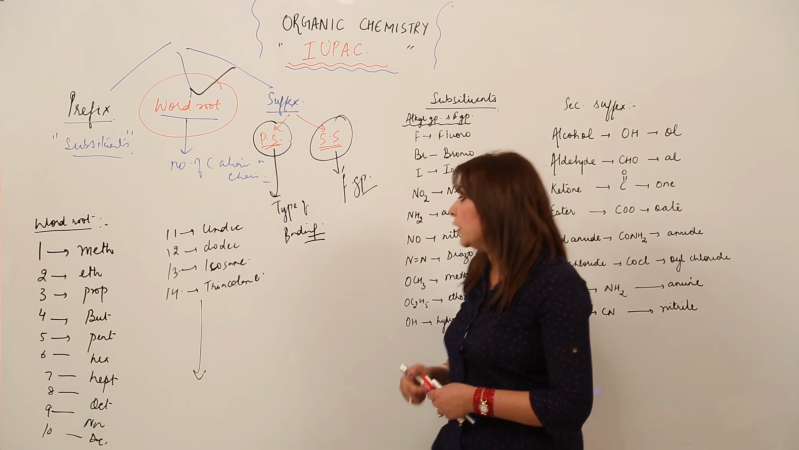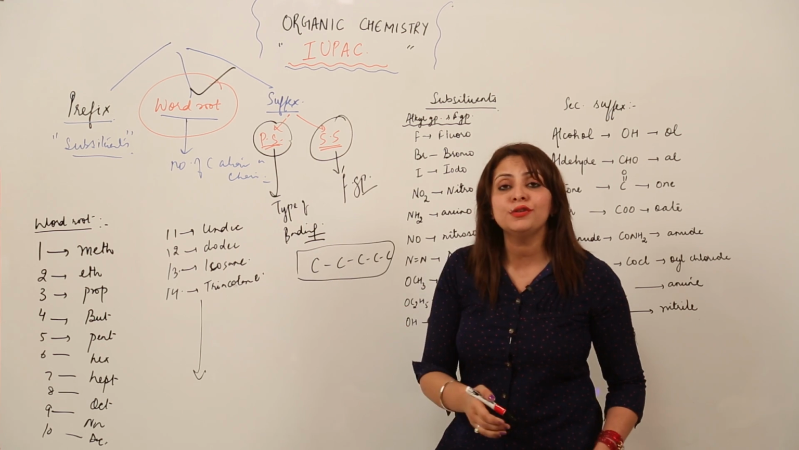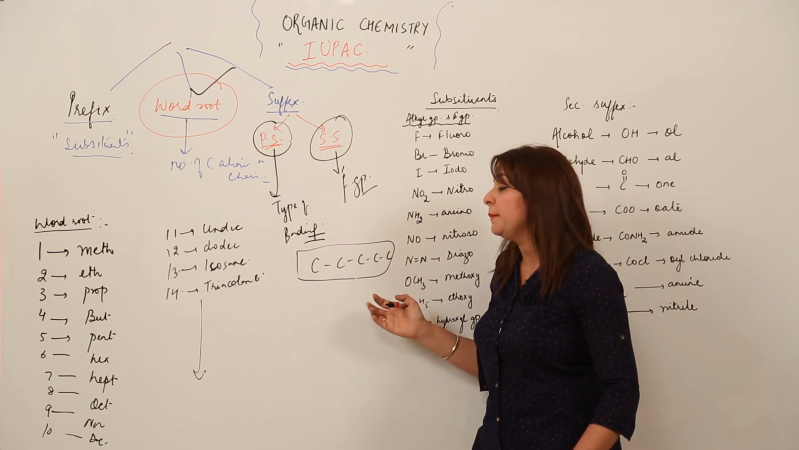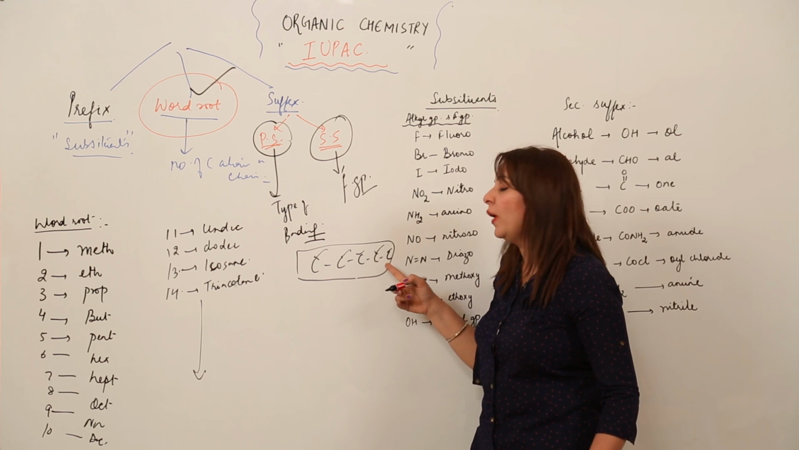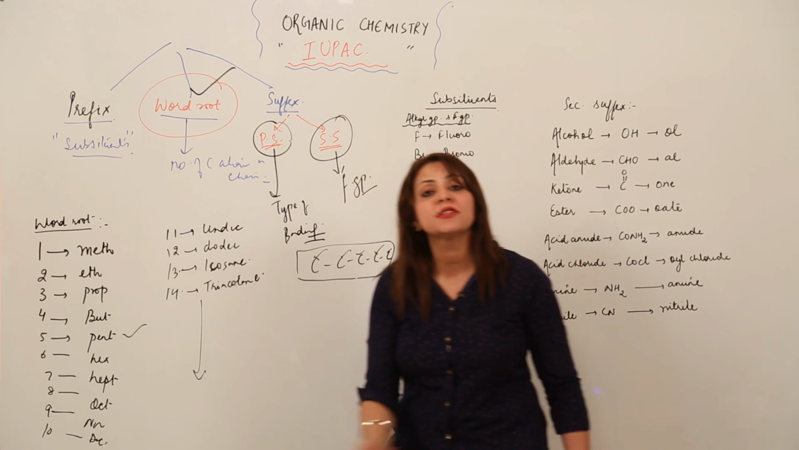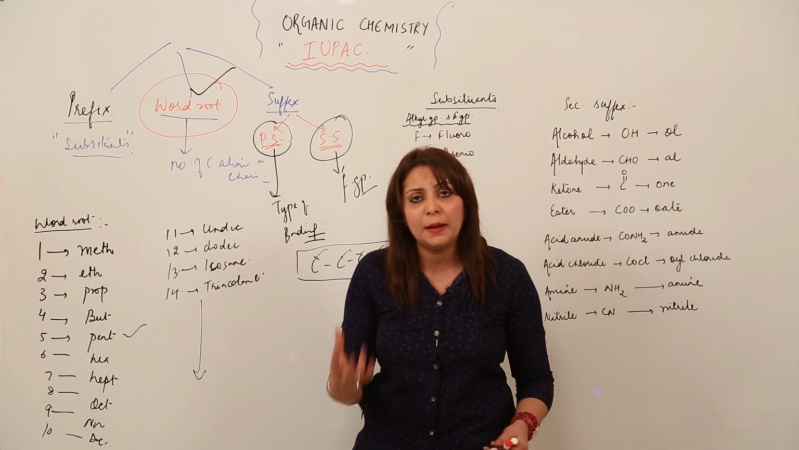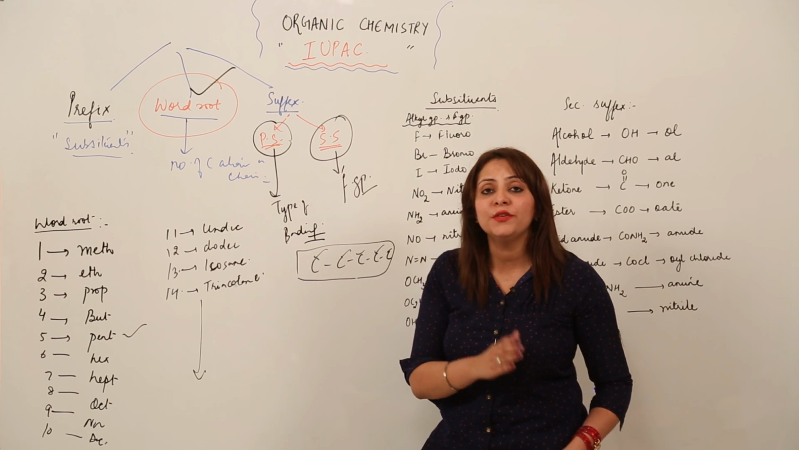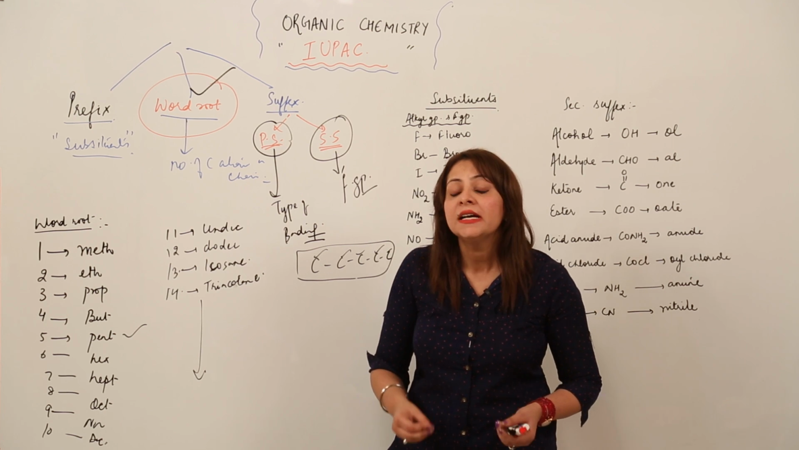Suppose I give you a compound and ask what the word root for this compound will be. It is so simple, you just have to count the carbon atoms. See how many carbon atoms: 1, 2, 3, 4 and 5. 5 means pent, so obviously you are going to use the word root pent. This is how you indicate the word root. You just have to count the carbon atoms in the parent chain and write it. One more thing is very important, we'll discuss it later, but I'll give you a hint at this moment.